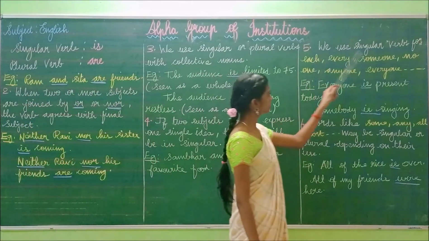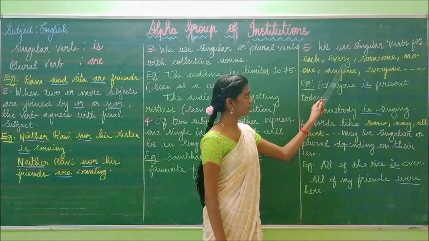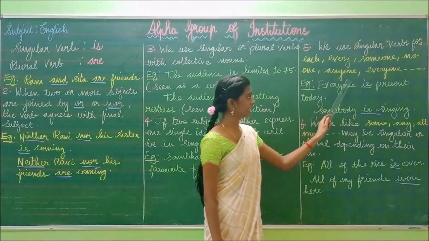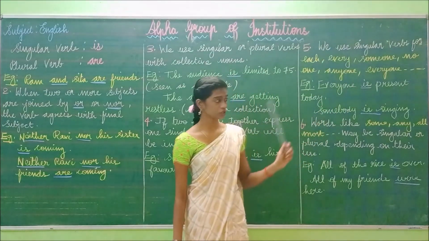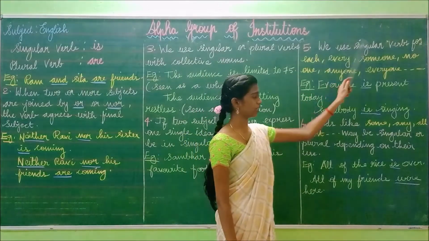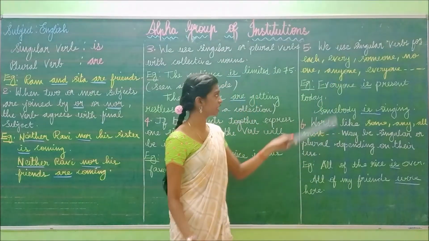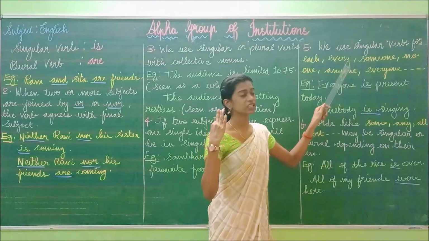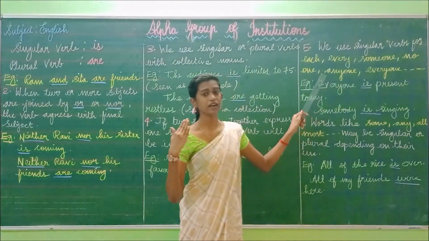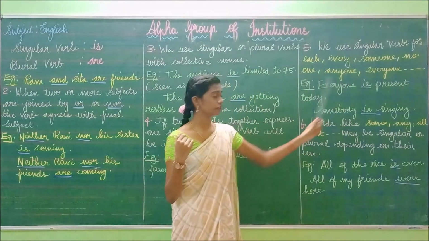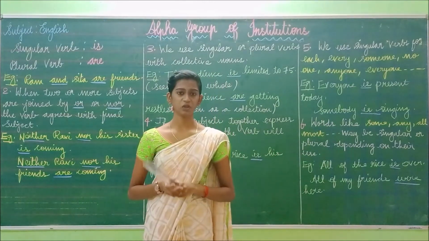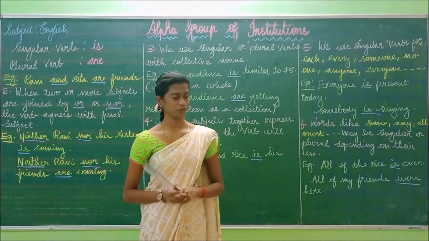And the fifth one: we use singular verbs for each, every, someone, no one, anyone, everyone. For these words we have to use only the singular verb. If these words come, we use only the singular verb.